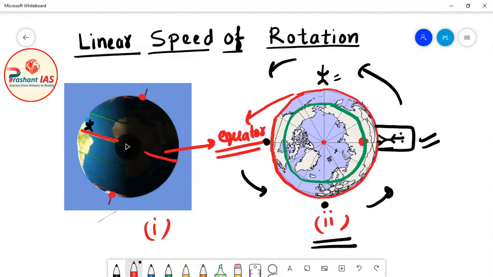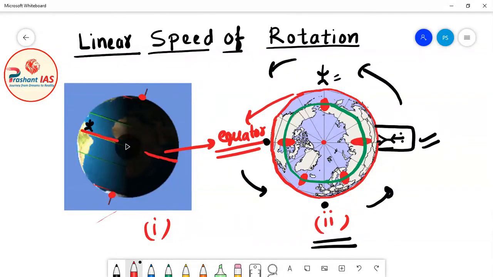Now friends, let's suppose another person is standing here. So I'm marking this person in red color. Now this person is also rotating along with earth. So after some time this person will reach here on the second position, then on this position, then this position, then this position, and finally he will reach his original position.